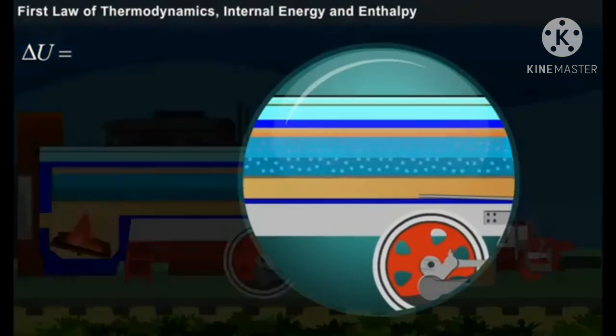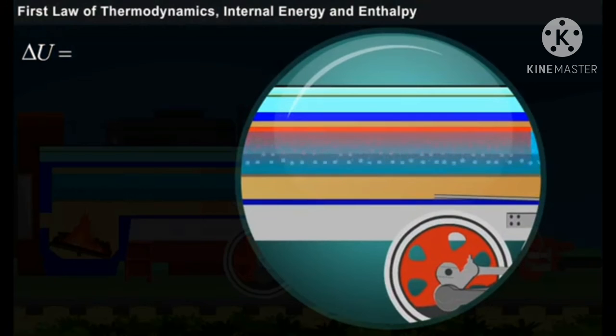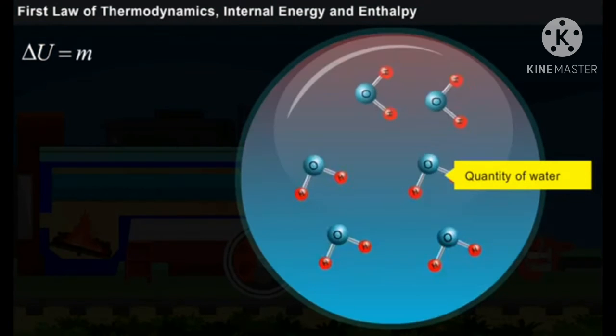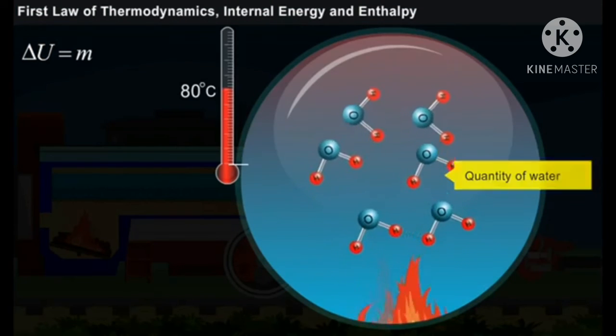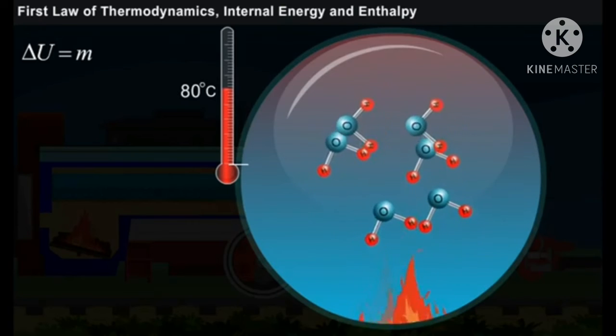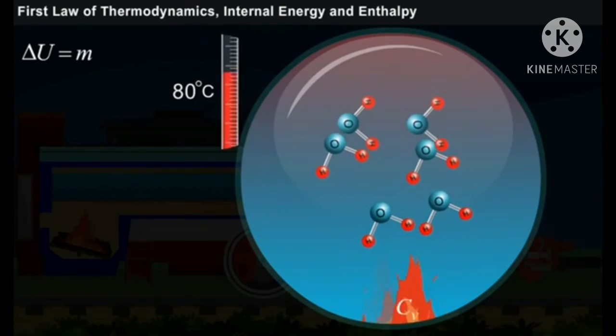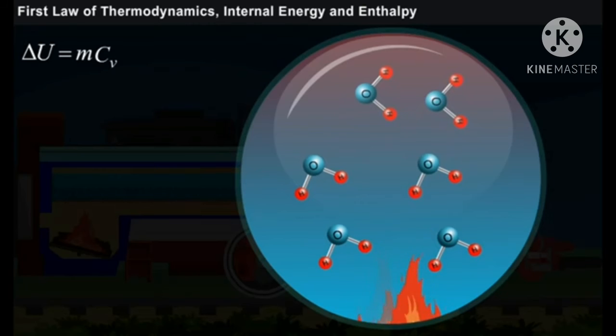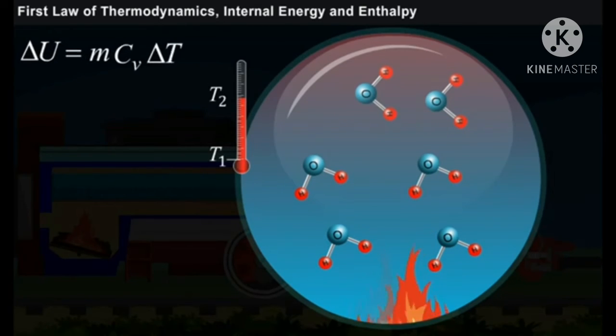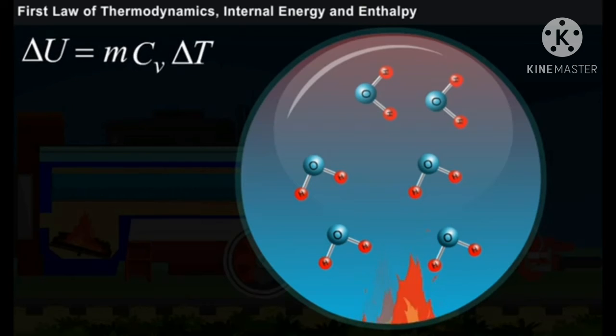This change in the internal energy delta U depends upon the quantity of water and its specific heat capacity, that is, the heat required to increase the temperature of water by 1 degree Celsius, and also the change in temperature delta T. Thus, the change in the internal energy delta U is the product of mass of water, specific heat capacity and change in temperature.